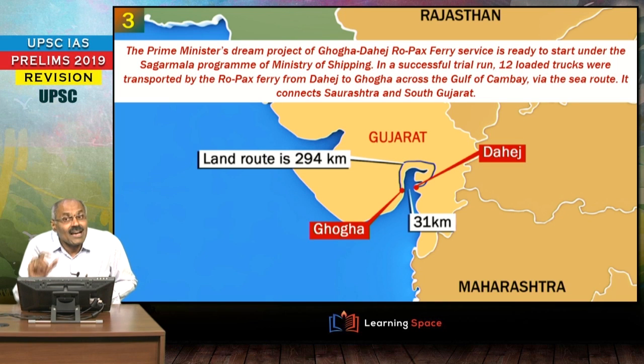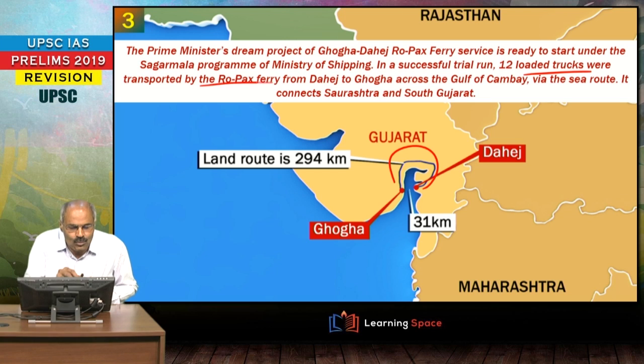Let us look at this Dahej Ghogha. This is the Prime Minister's dream project. So at present trucks are going like this, and here 12 loaded trucks were transported by this Ro-Pax ferry from Dahej to Ghogha. Have you glanced at it? And this is the Gulf of Khambhat, please don't forget. So this is going through this.